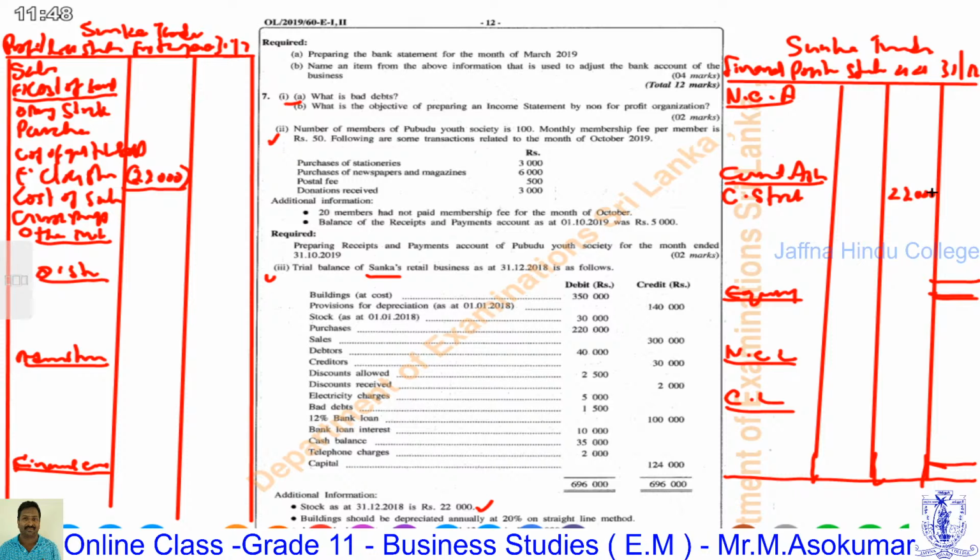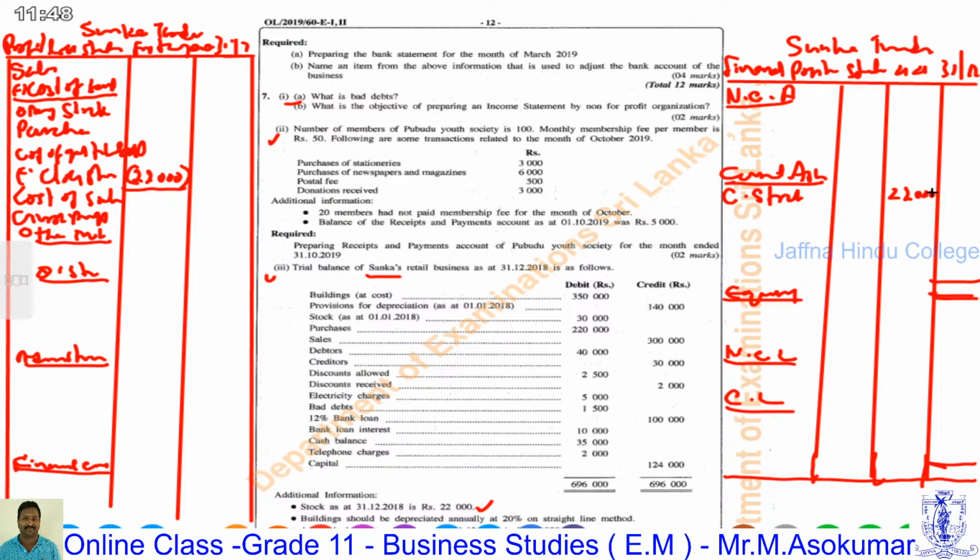The adjustment entry for closing stock is finished. Then we are going to see the next additional information. That is, the building should be depreciated annually at 20% on the straight line method. Straight line method means the percentage is calculated on the cost value. Cost value is the amount that will remain constant in its useful lifetime. We can calculate the 20% on cost.